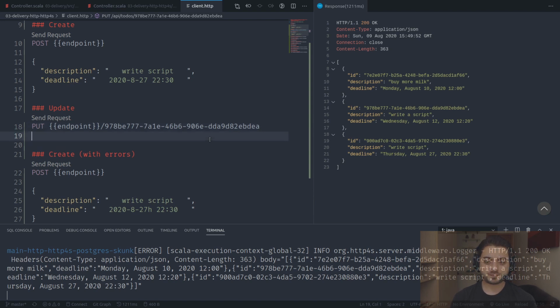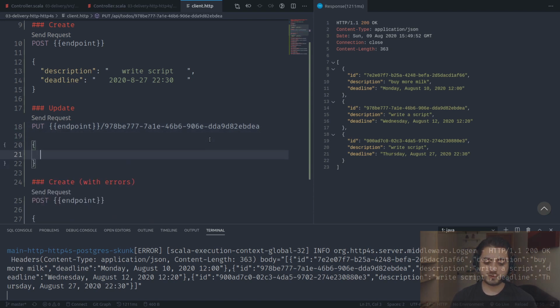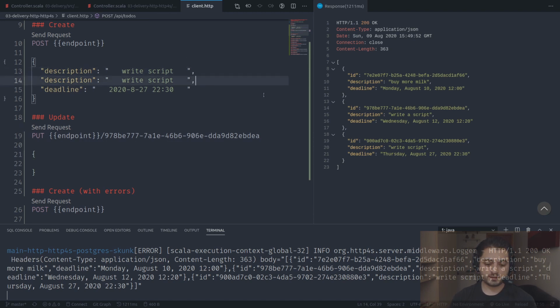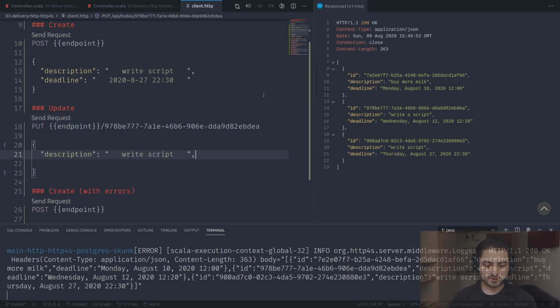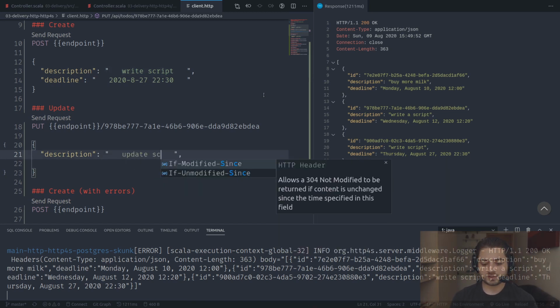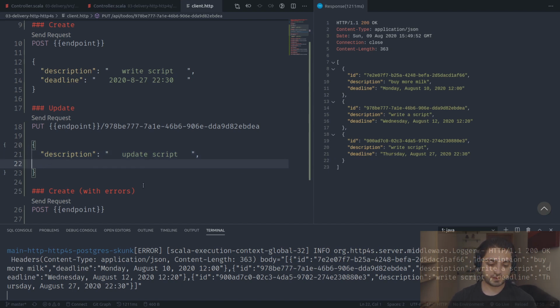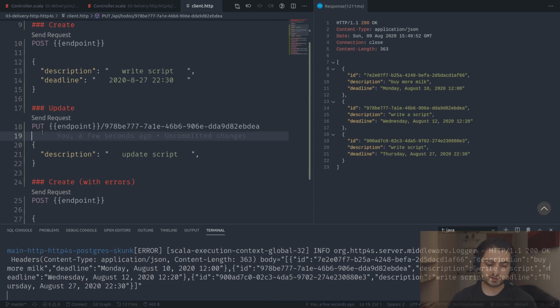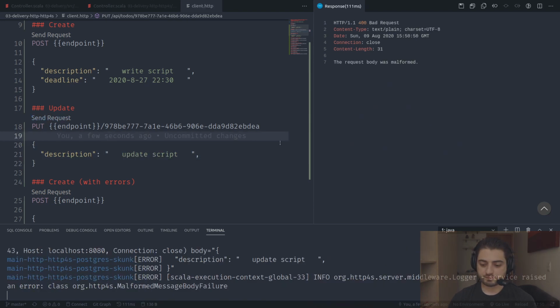Okay, so update. And now we need to specify what we want to update. So for example, we want to update the description, this one, right? And we're going to say update script. How about this, update script? Like this, okay? Let's do that. By the way, this plugin, this REST client, needs an empty line over here so that it knows that this thing is the body, okay? Let's go try it. Update.